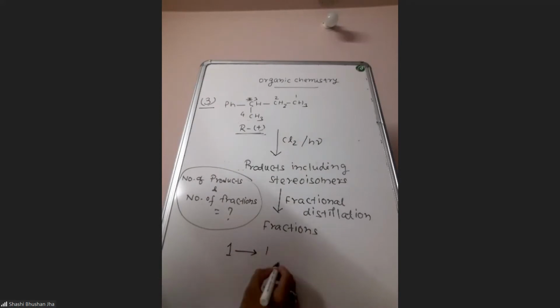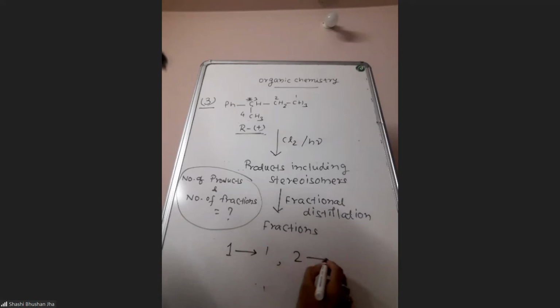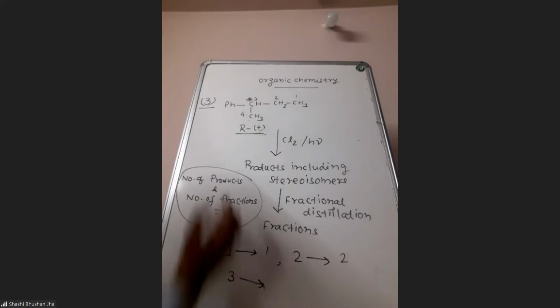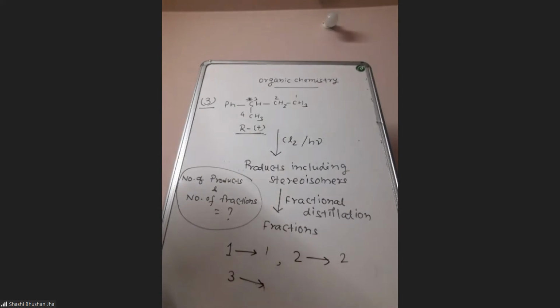Now at carbon 2, if chlorination happens, how many will you get? 2, sir. You will get 2. Now at carbon 3, if chlorination happens, again 2 will come. So will we take 2 or should we take only 1? 2.